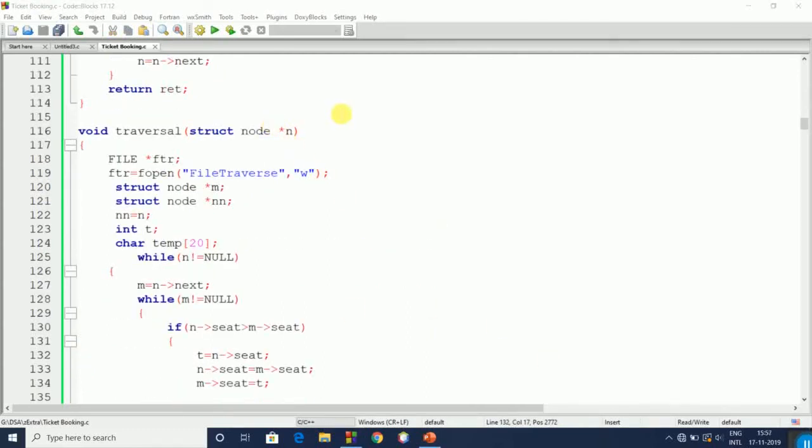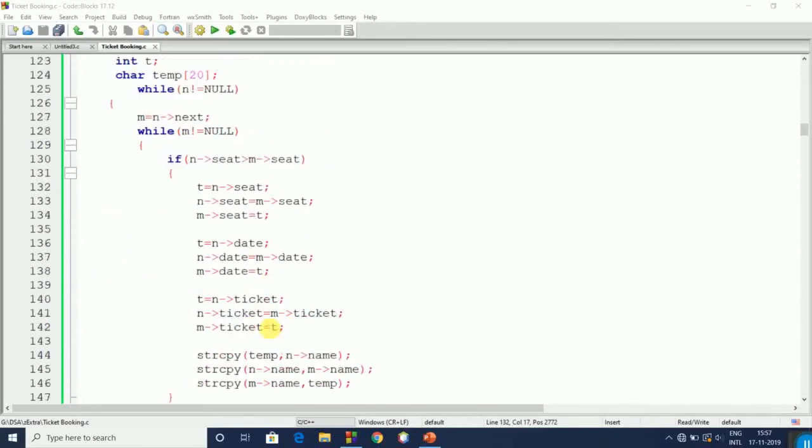The traversal function is used to store ticket details in a file. So we declare a file pointer and open the file. If this condition is true, then it will go inside. And this is the sorting based on the seat number.